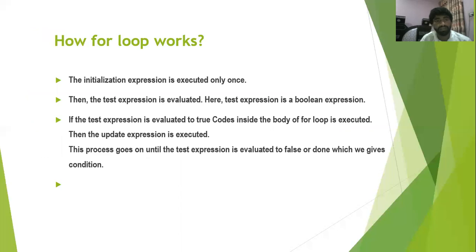And how does it work? First of all, we initialize the loop, where it starts, and we give it an ending point where it will end. When we give it the initialization and ending point, and everything is right, it will easily work on that condition and execute it.